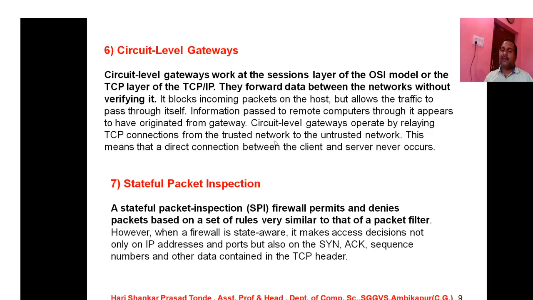However, when a firewall is state aware, it makes access decisions not only on IP addresses and ports but also on the synchronization, acknowledgements, sequence numbers and other data contained in the TCP header.